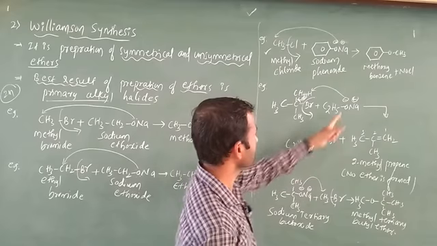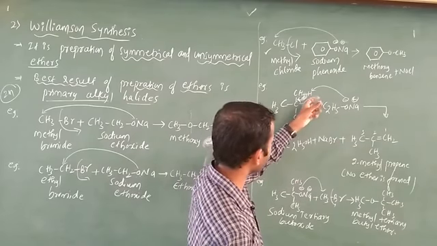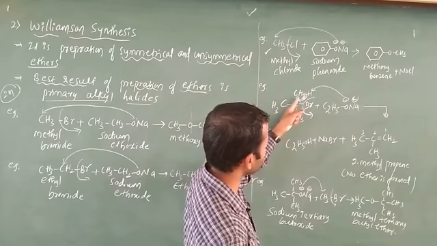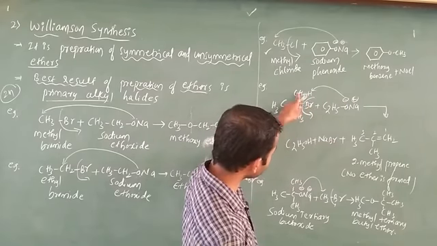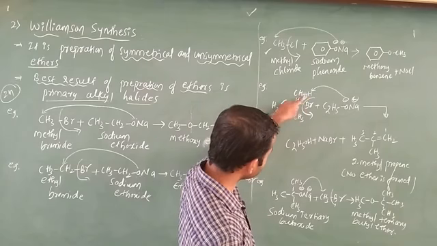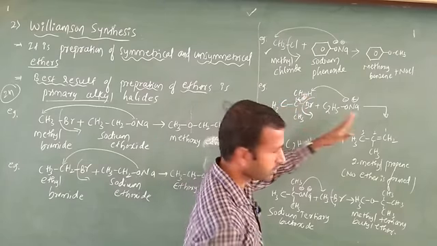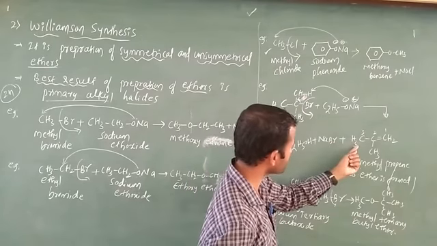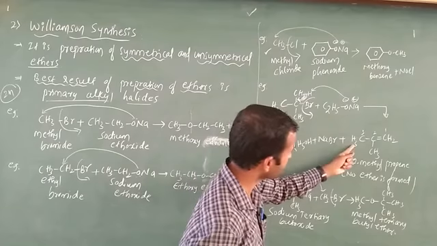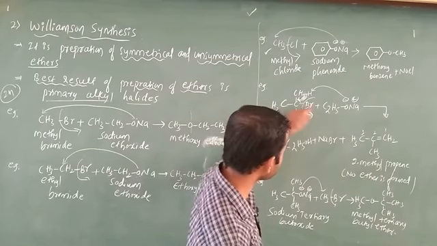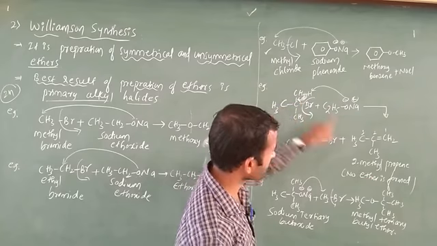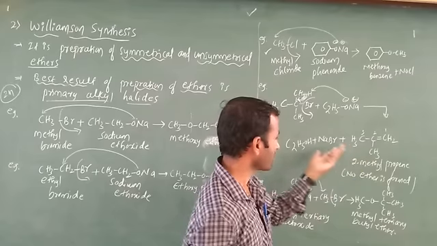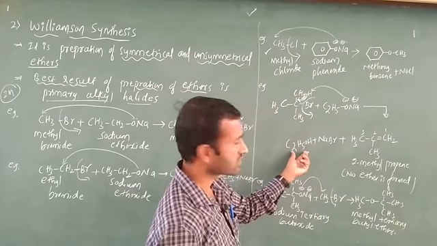Okay, is it clear? This negative charge is going to attract this hydrogen. Automatically this carbon-hydrogen bond is going to break. When the carbon-hydrogen bond breaks, automatically the Br will go out because the valency fails. That is why the product formed is what? CH3, CH3 we have to write as it is. Next this CH3 you have to write as it is. Next this carbon: here double bond formation. Double bond only I wrote. Is there any ether in this case? No ether. Okay. Plus release of NaBr plus release of ethanol.